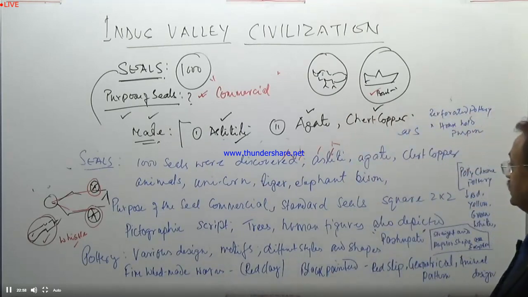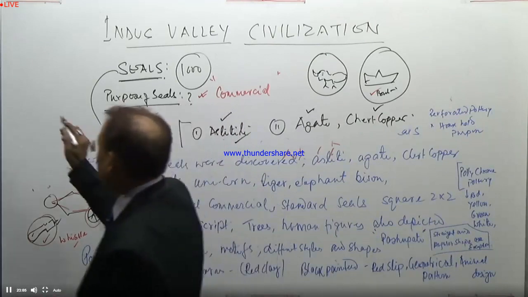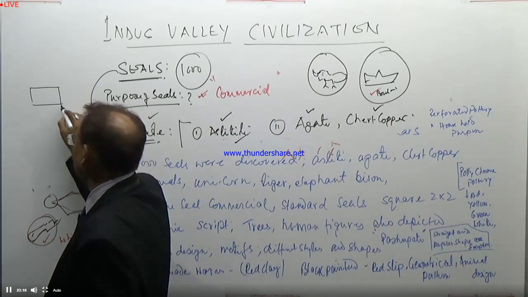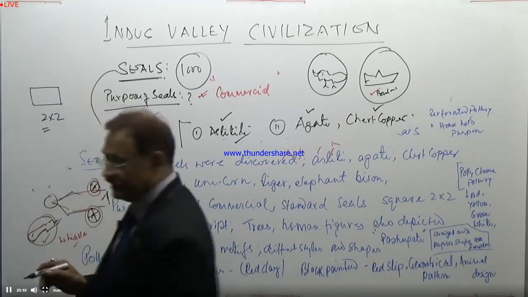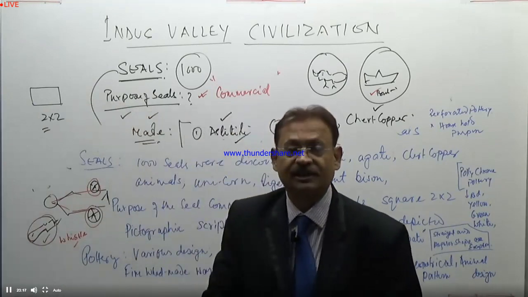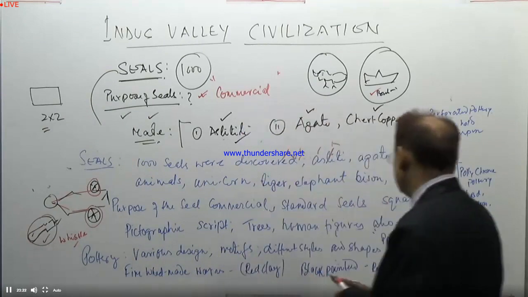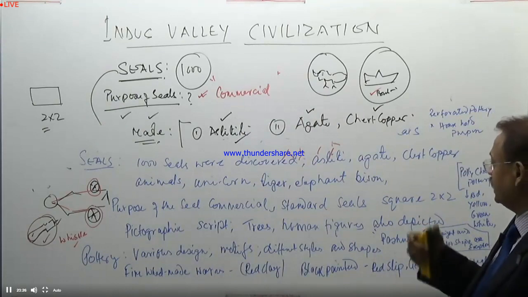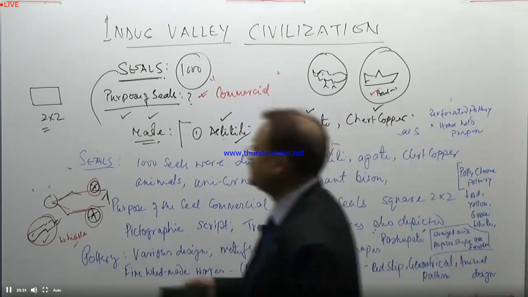So this is one of the important things, and one of the technical parts of it is the uniform size of the seals, which is 2 by 2, because the seals have different shapes, different designs, and different circumferences.